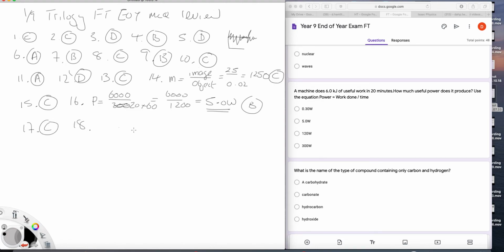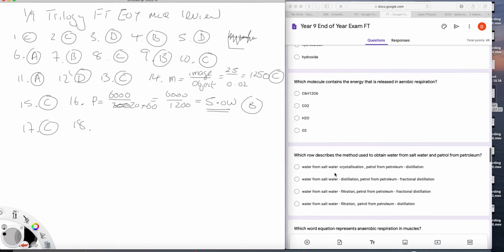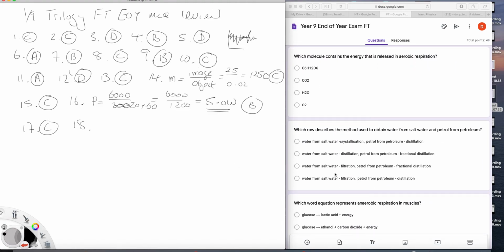18. Which molecule contains the energy that is released in aerobic respiration? Well, you should know that's C6H12O6. It's not carbon dioxide, water, or oxygen. It has to be the first one.